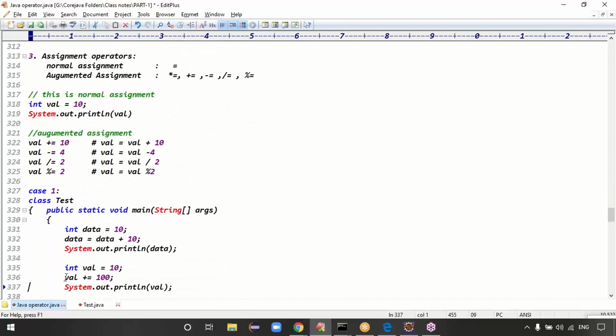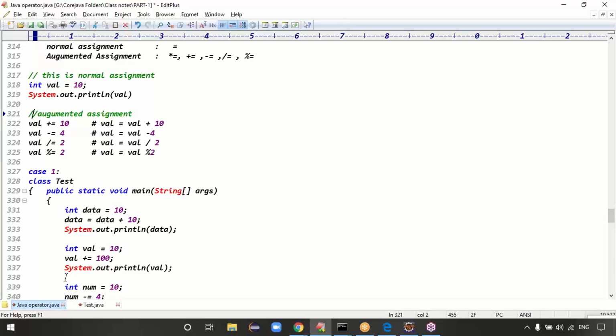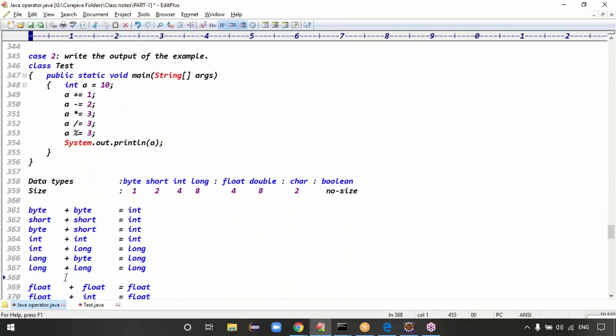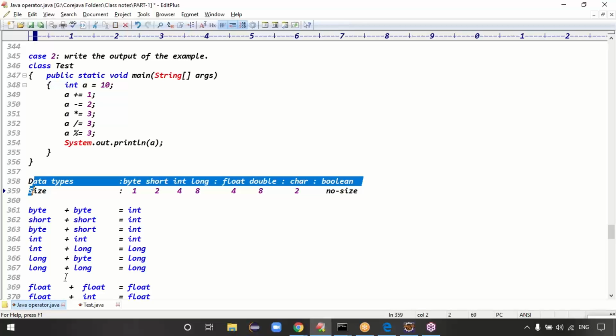Yeah, that's all about your operators concept, guys. Yesterday we did 4 operators. Today we did 3 operators: the ternary operator, increment and decrement operators, and the assignment operator, right? These are the operators we will use frequently in applications, guys. After that, you can go for data types. Guys, how many data types are there in total?